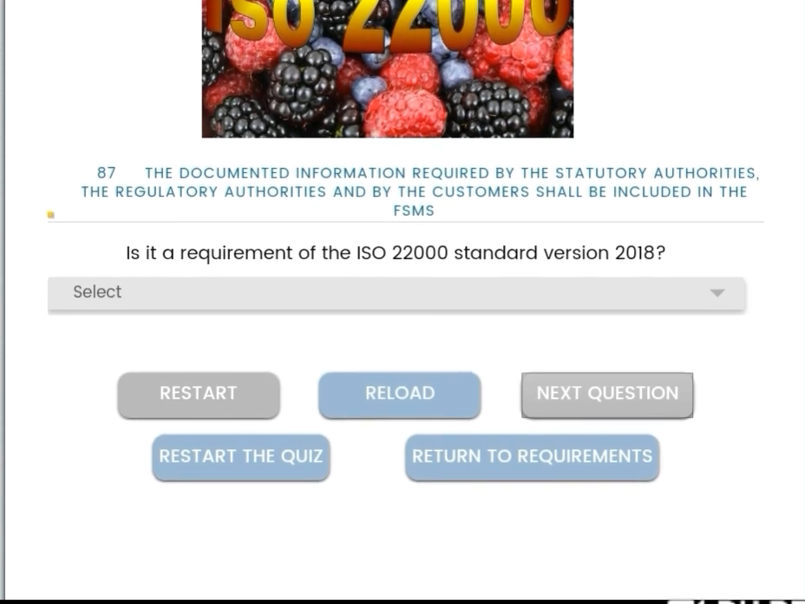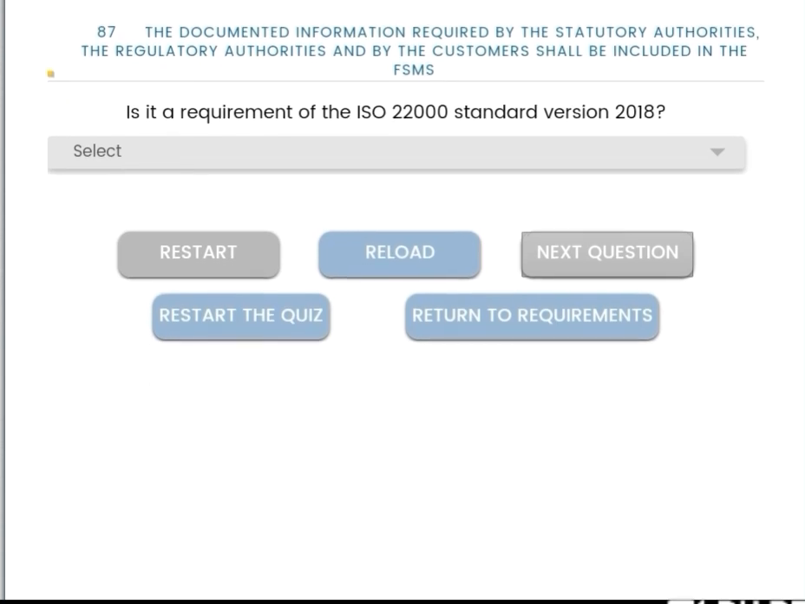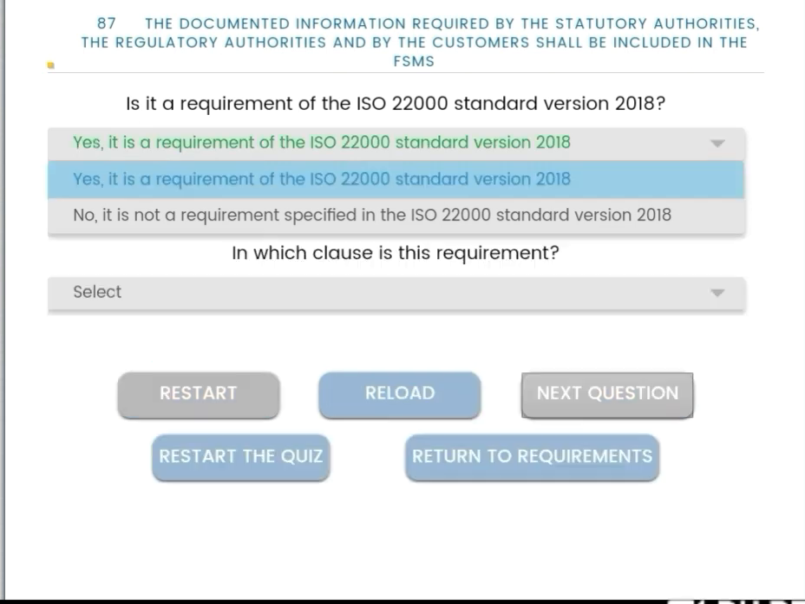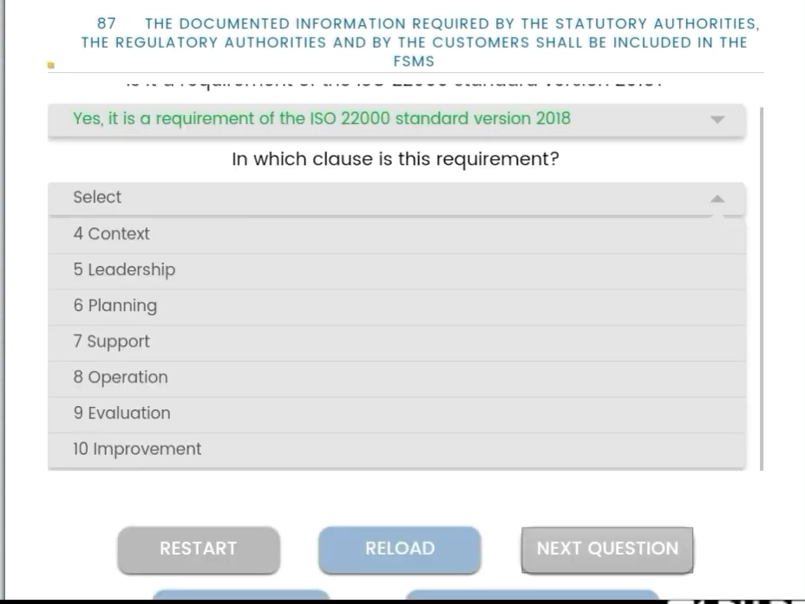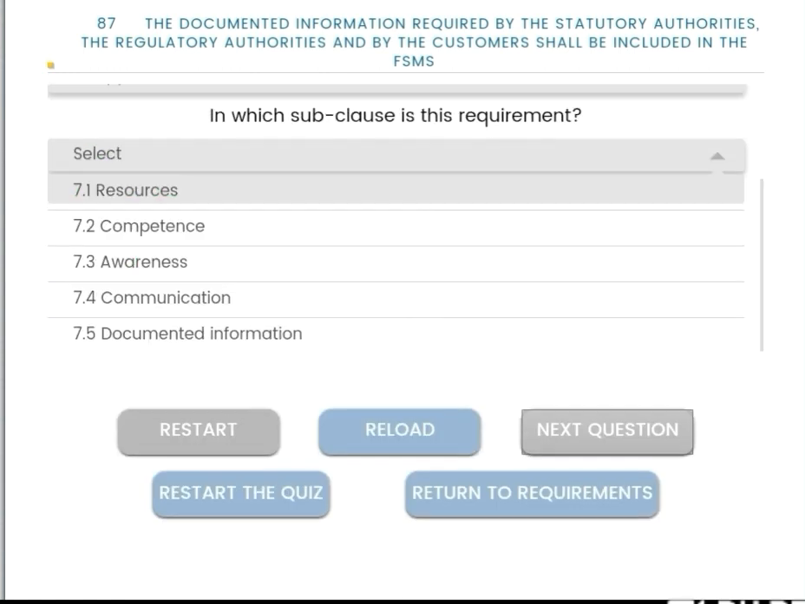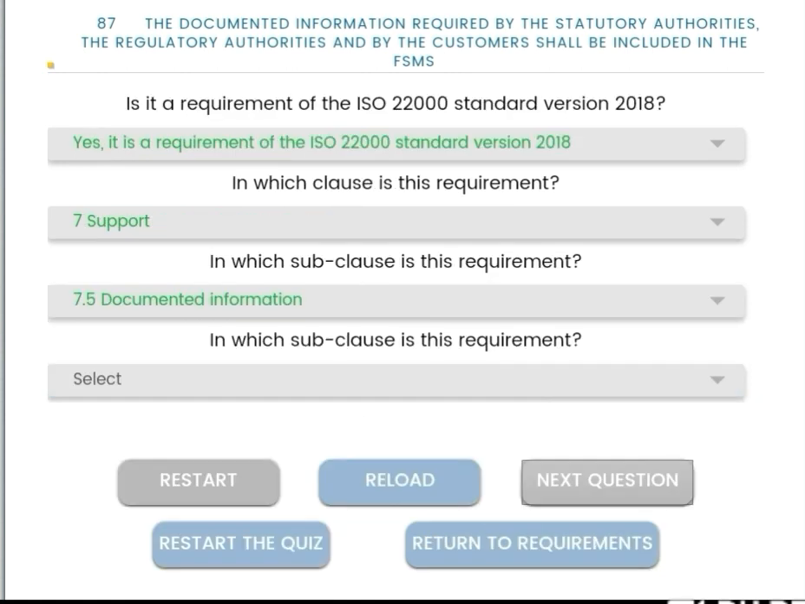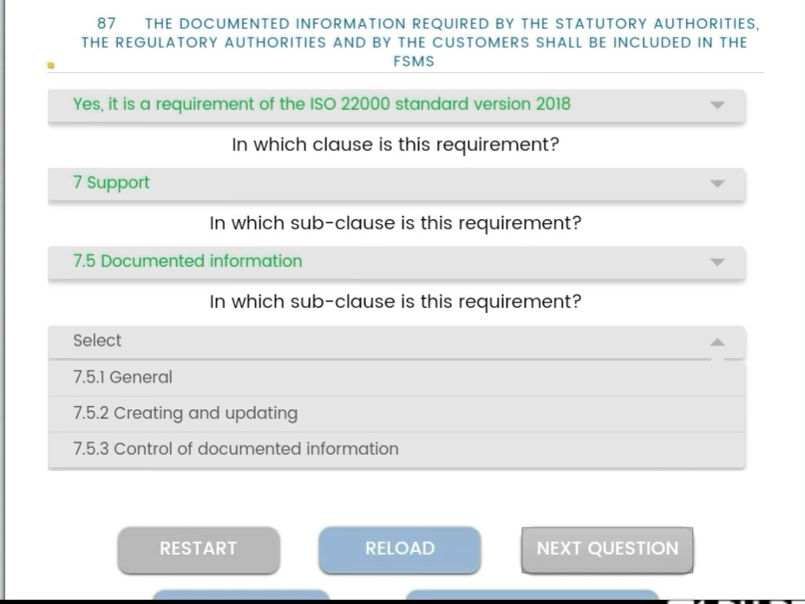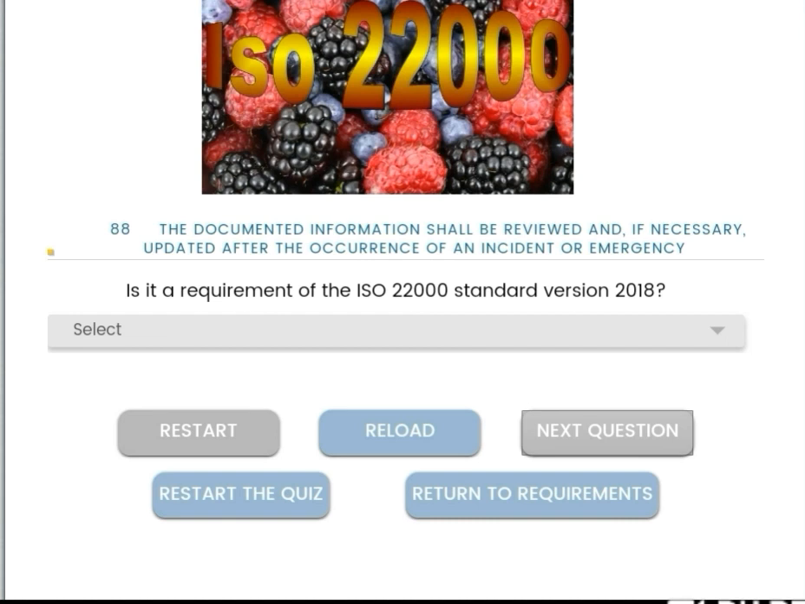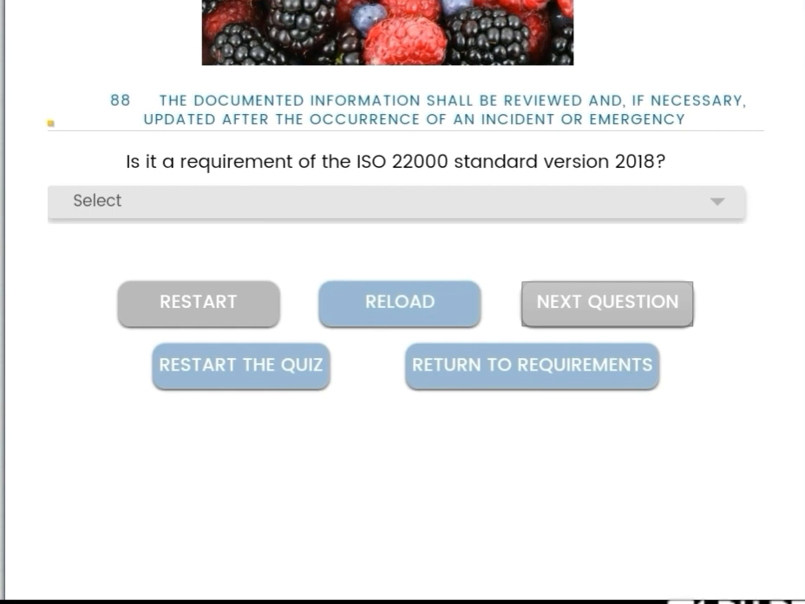Then, the documented information required by the statutory authorities, the regulatory authorities, and by the customers shall be included in the FSMS. Is it a requirement of the standard? Yes, it is a requirement. All the information about what the statutory authorities require is coming under clause number 7, and the subclass is 7.5 documented information. Then the subclass is 7.5.1 general.